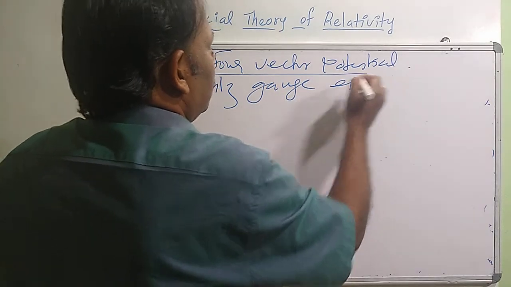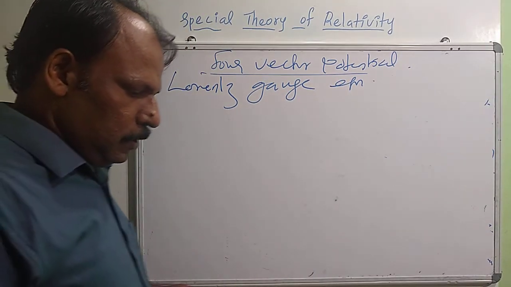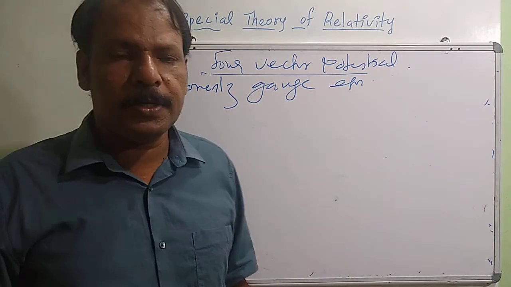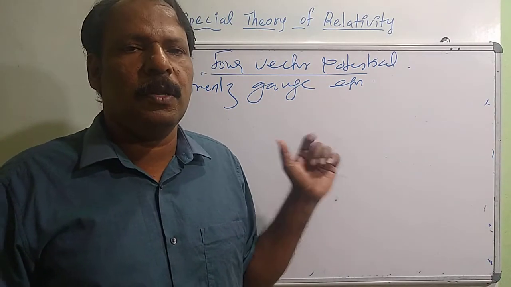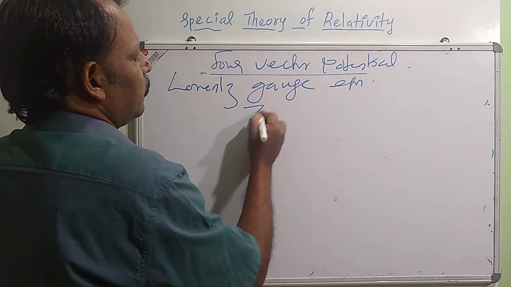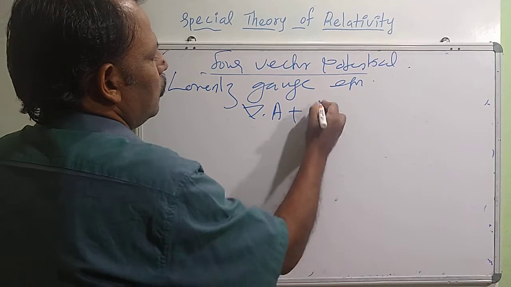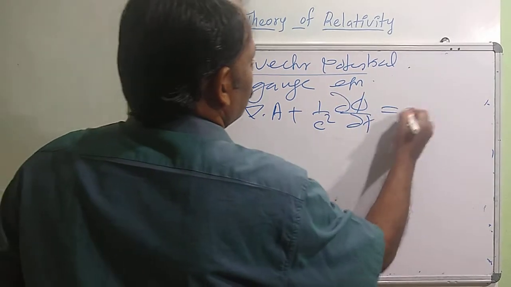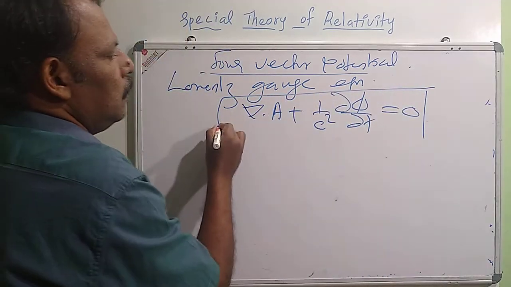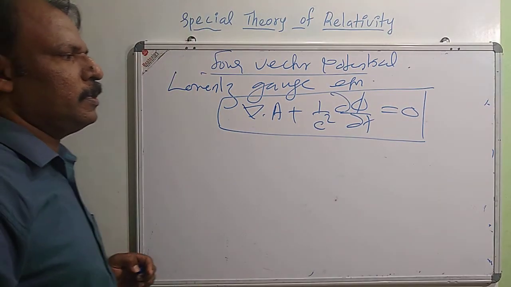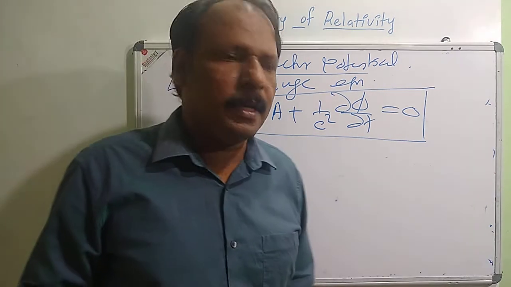We have studied gauge transformations. In the case of potentials, we studied two gauge transformations: one is the Coulomb gauge and one is the Lorentz gauge. In the Lorentz gauge, we have the equation ∇·A + (1/c²) ∂φ/∂t = 0. So this is the Lorentz gauge equation. You already studied that gauge equation in your degree class.